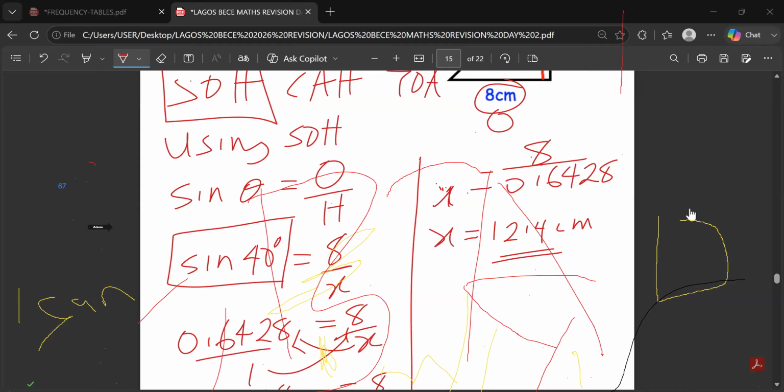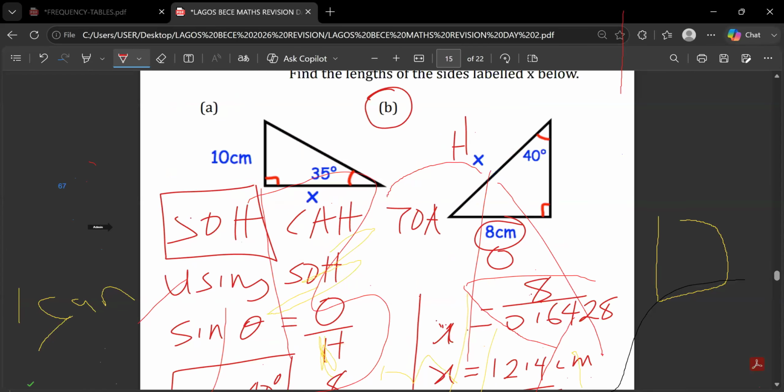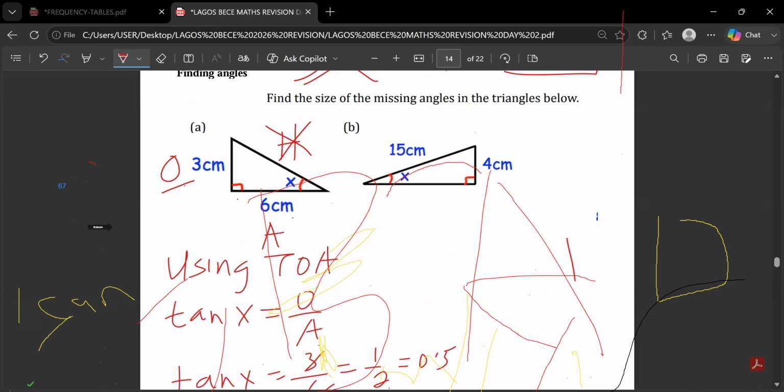Sir, unmute. Ask the first question. So my question is about the first example, before the second question. There's no hypotenuse there. So how do we find it? There's only an angle, like 35 degrees. There's no hypotenuse. So how do we find it?